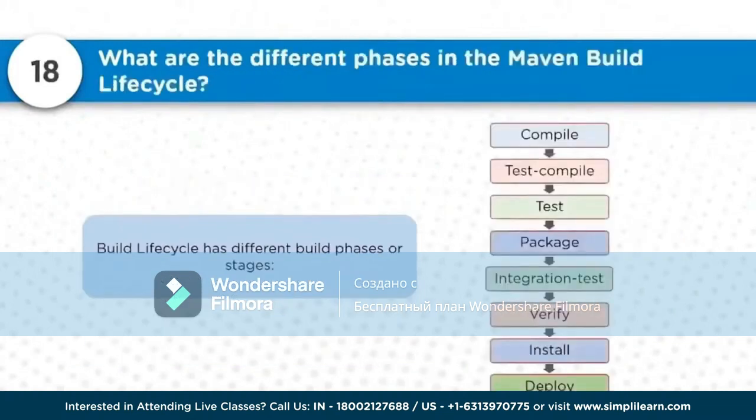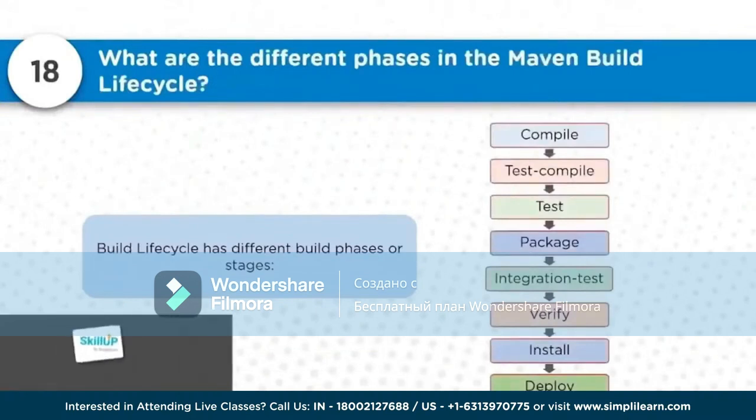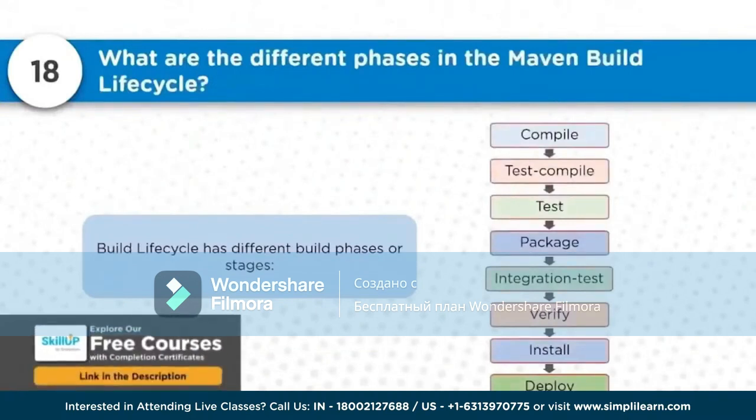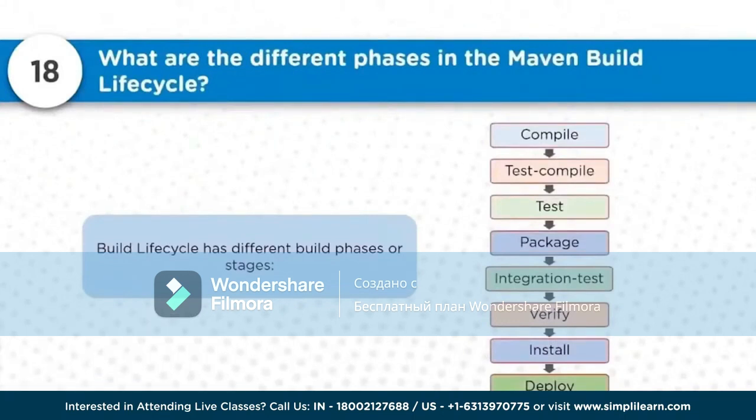Now, a build lifecycle has different kinds of phases or stages, because in the previous slide we were talking about what the different build lifecycles are, but these are the different phases, the step-by-step executions, further deep down inside a specific Maven build lifecycle. So here you can see it's compile, then test compile, test execution, then package, integration test, verify, install, and lastly deploy. So these are the different build phases which are available here.